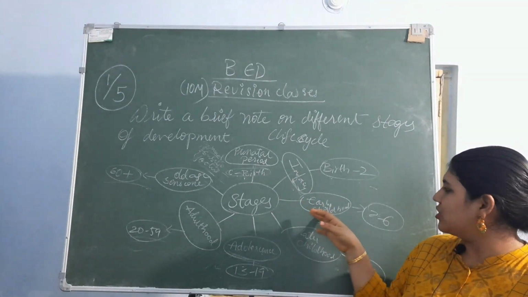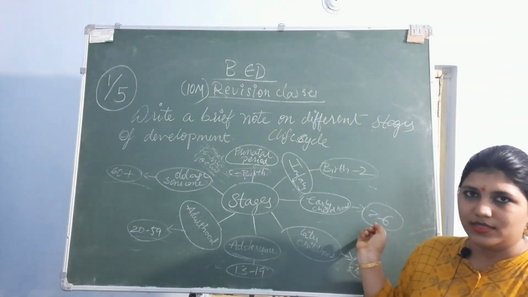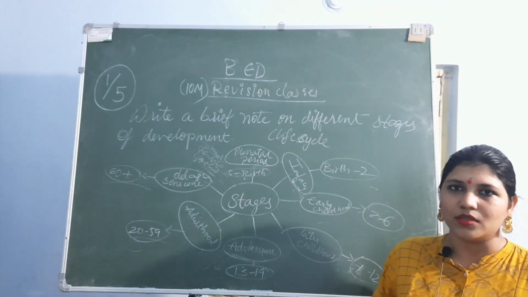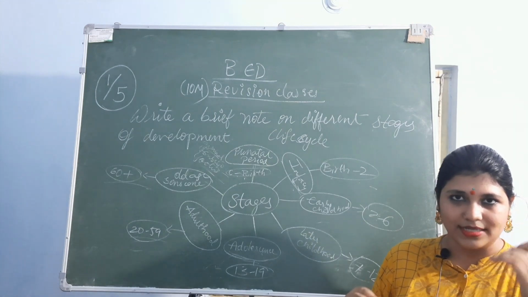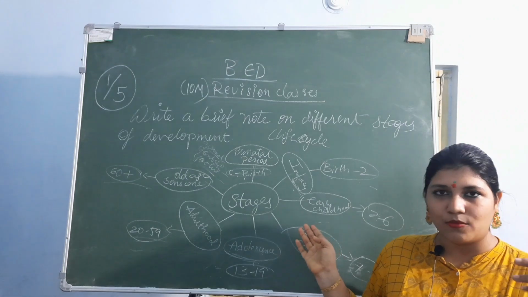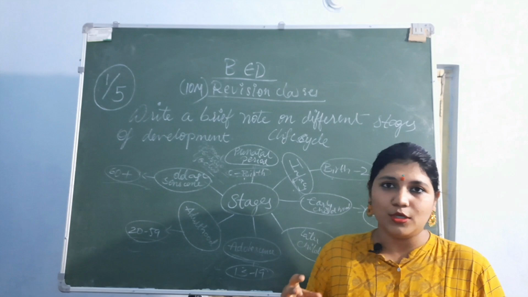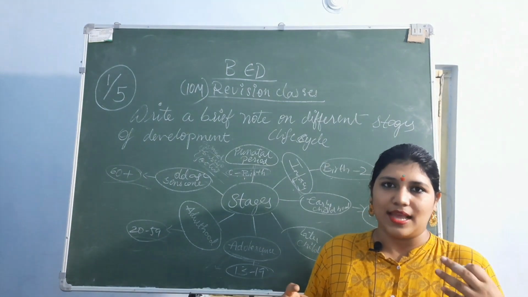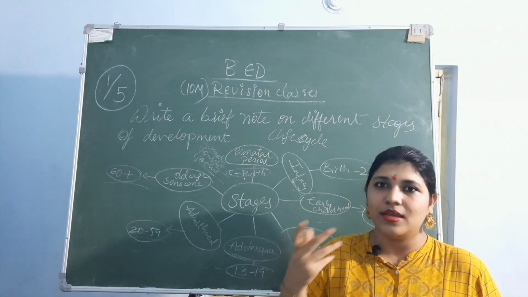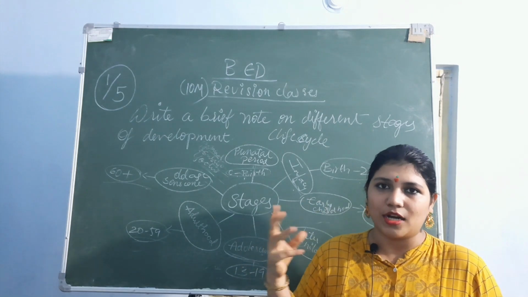Then early childhood. Early childhood ranges from 2 years to 6 years, where the growth rate gets a little slow. Here they acquire more characteristics: when people talk to them, they understand the language, respond to their parents, and connect with the environment and the people around.